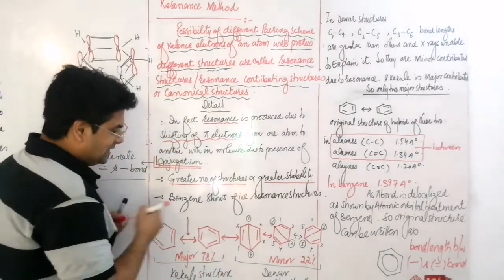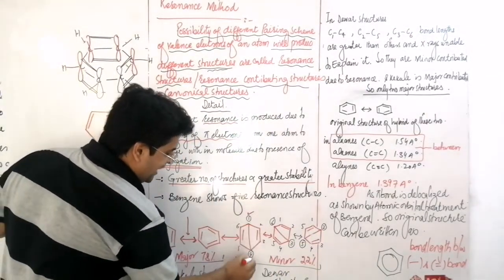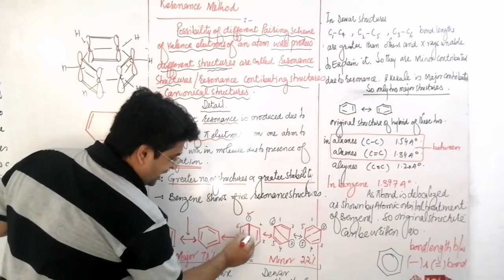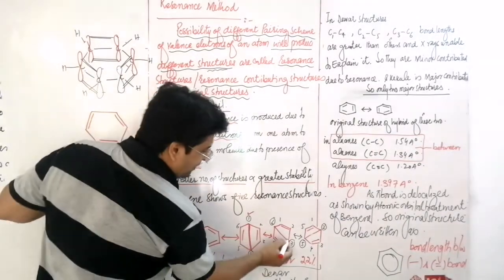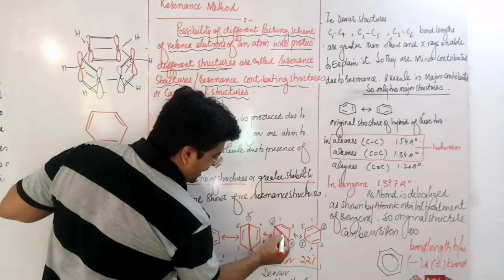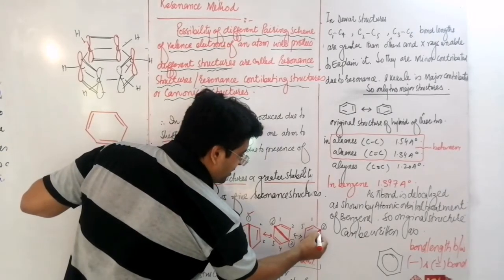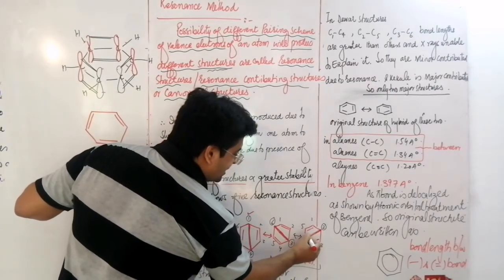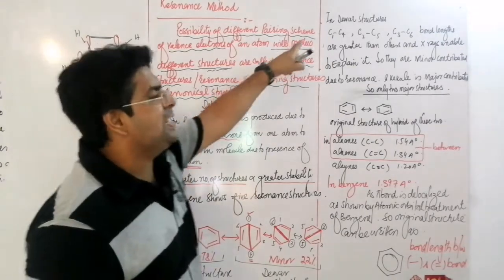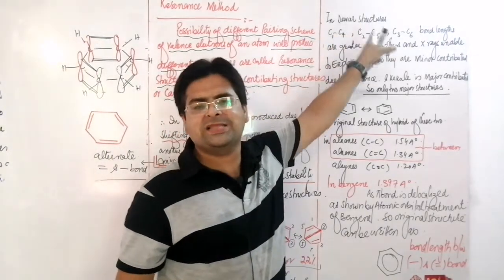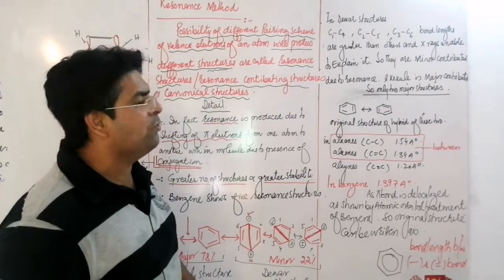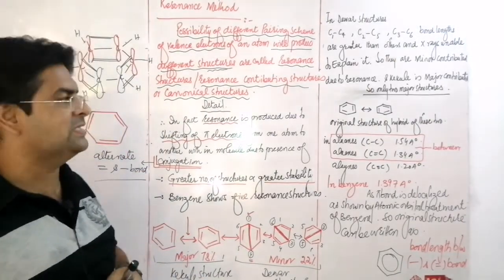In Dewar structures, the bond between carbon 1 and 4, carbon 3 and 6, and carbon 2 and 5 are longer than the others, which cannot be supported by X-rays.